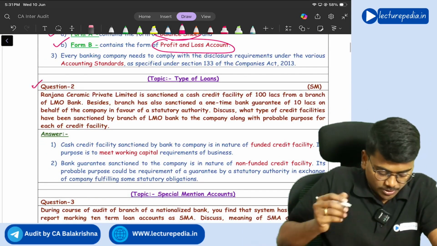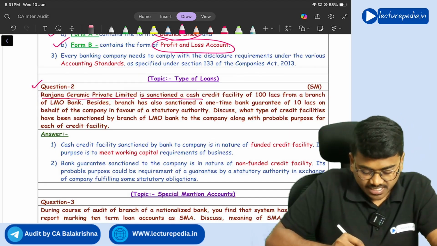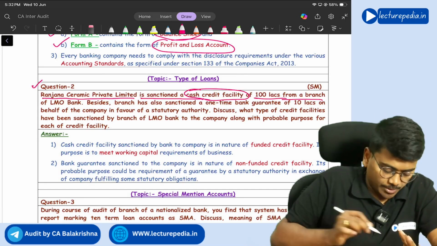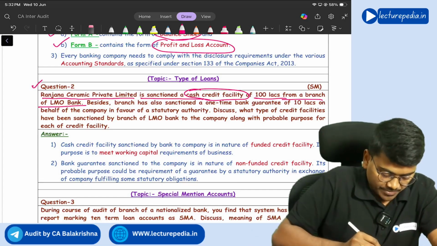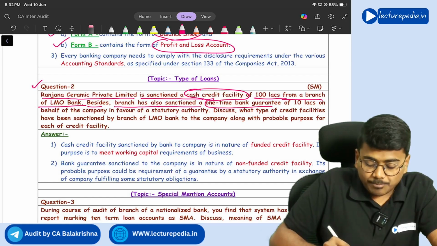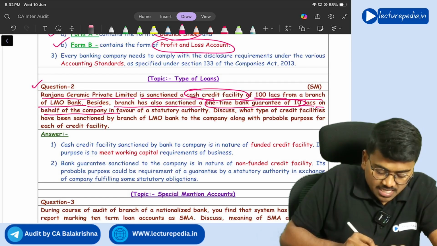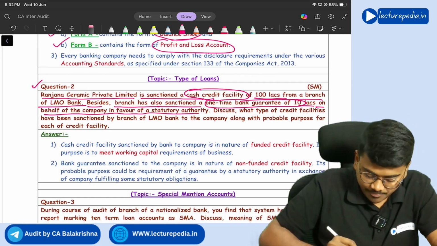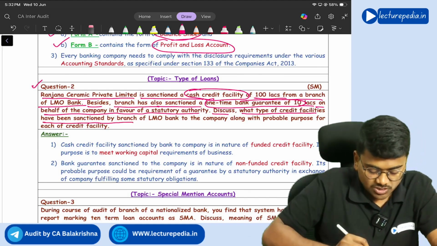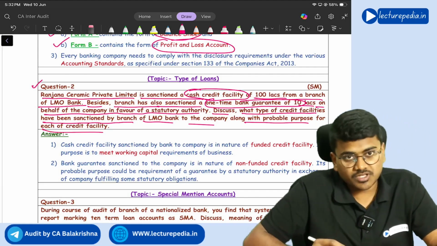Next, question number 2. Ranjana Ceramic Private Limited is sanctioned a cash credit facility of 100 lakhs from a branch of LMO Bank. Besides, the branch has also sanctioned a one-time bank guarantee of 10 lakh rupees on behalf of the company in favor of a statutory authority. Discuss what type of credit facilities have been sanctioned by the branch of LMO Bank to the company, along with the probable purpose of each of the credit facilities.